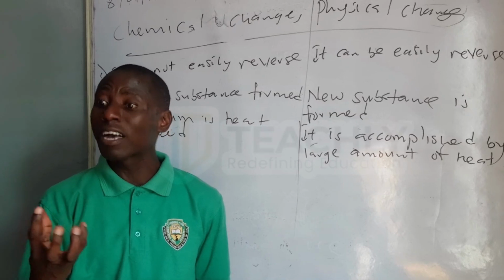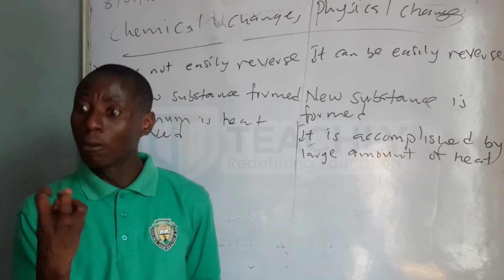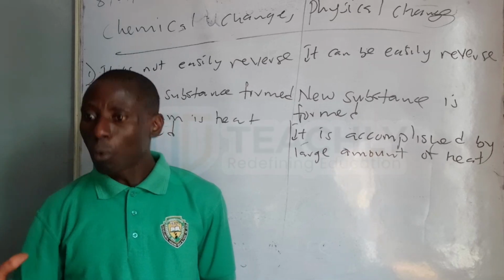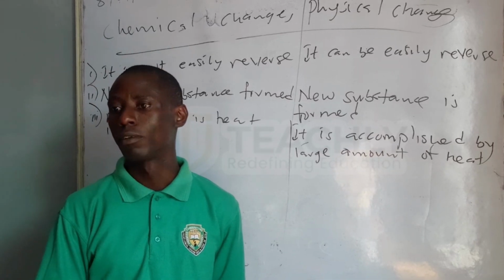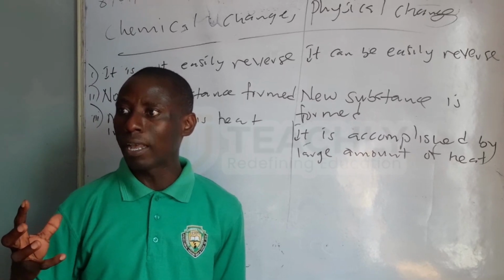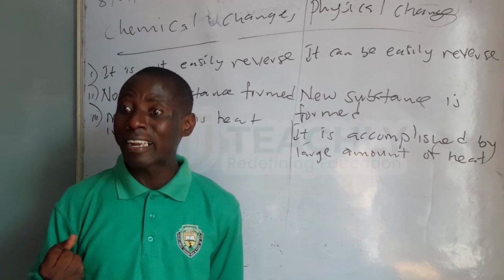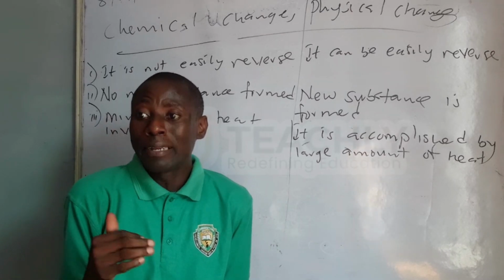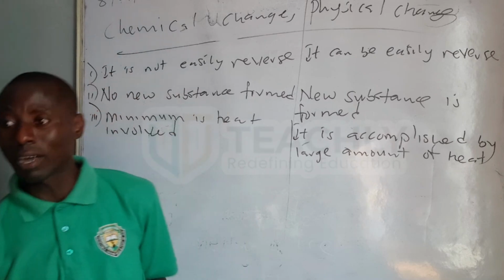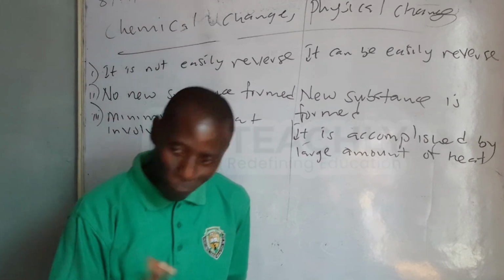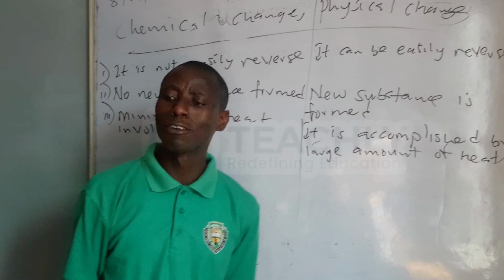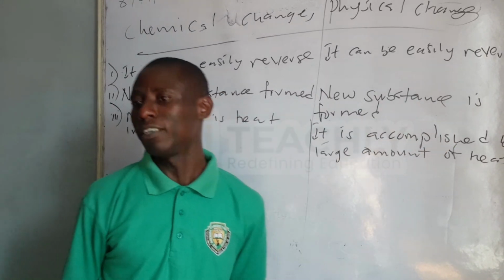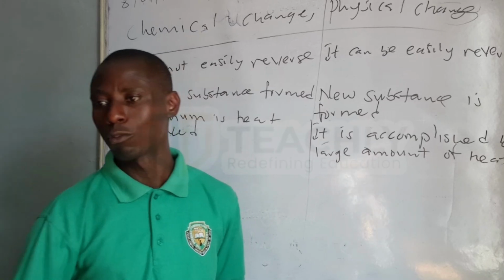Láti break àwọn forces yẹn kó lè yòrò sí omi ó ní the large amount of heat, so tí wàá ní enough kinetic energy láti break àwọn molecules tó wà ní ice yẹn láti wá melt wá sí liquid. So nítorí náà ó need the large amount of heat in the physical melting of ice to water.